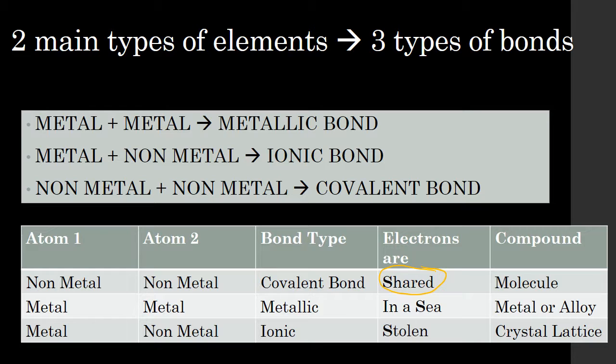Now, the bonding in a metal with another metal, we say that there's a sea of electrons, and there's the positive parts of the atom. So there's positive cations in a sea of electrons. Generally we call that compound an alloy, for example, if we're mixing two metals together. If you join a metal with a non-metal, it's an ionic bond, and the non-metal will steal the metal's electron, and that will form a crystal lattice. So we'll have a crystal forming.